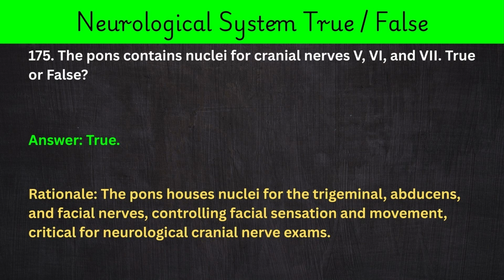175. The pons contains nuclei for cranial nerves 5, 6, and 7. True or false?